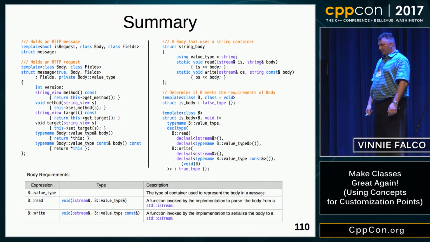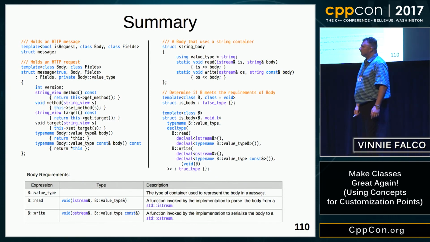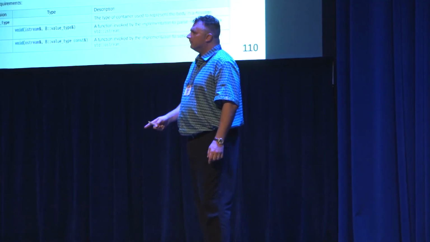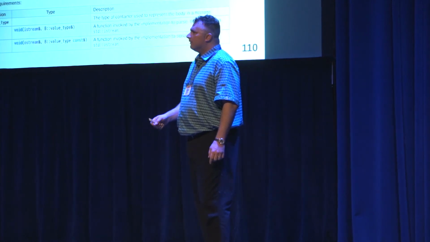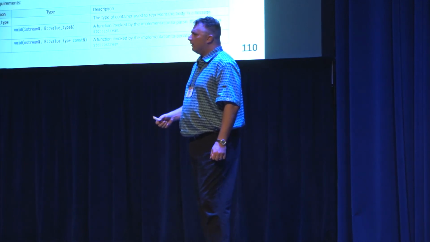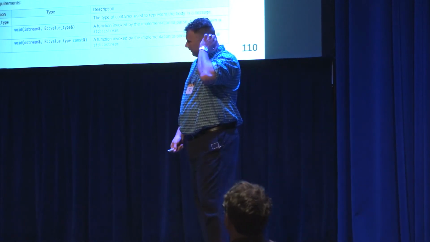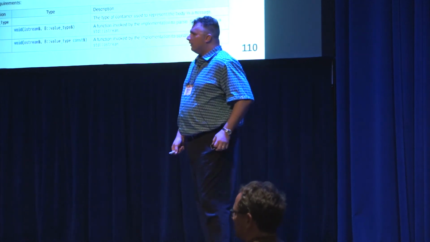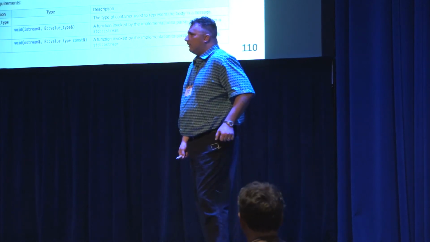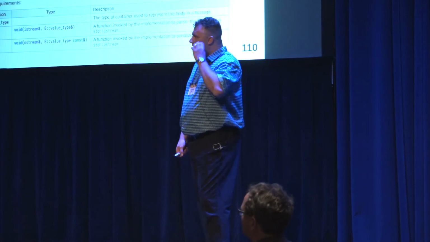Great talk, by the way. Thank you very much. My question is about the static assert you put in to make the error message nicer if the body doesn't match the concept, using the type trait that you defined. Is that actually what you use in Beast, and does it help users to give them a message that's so broad, just saying their type doesn't meet the requirements? Because if you didn't have that, the compiler would give them a noisy but very specific message.